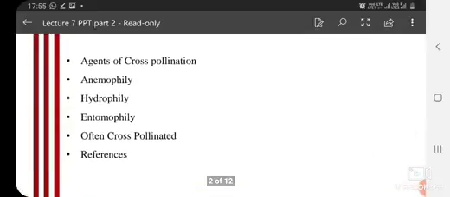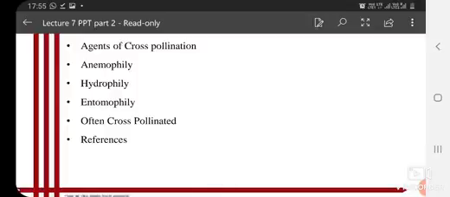I will tell you about what the agents of cross-pollination are, which are of different types. These are the names: anemophily, hydrophily and entomophily. Other than this, one more is ornithophily.